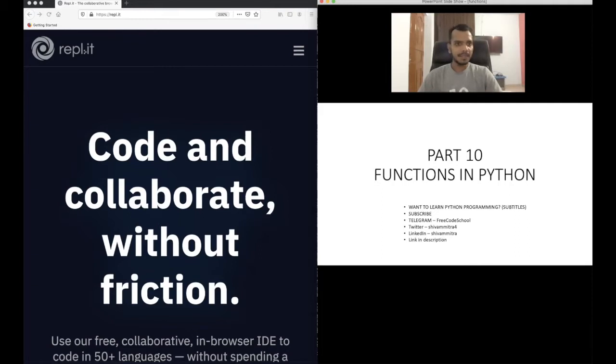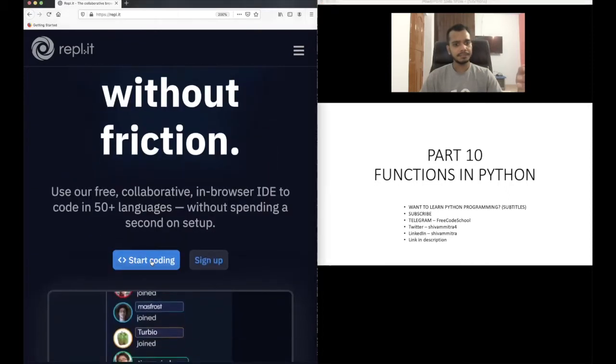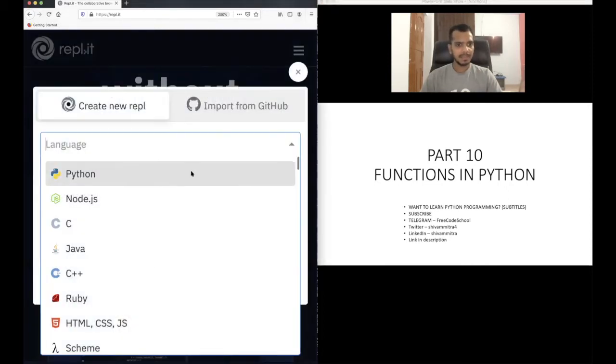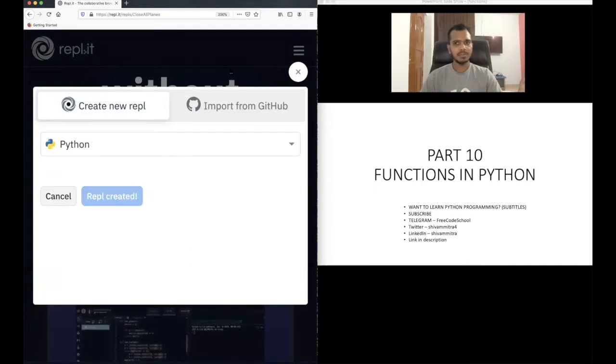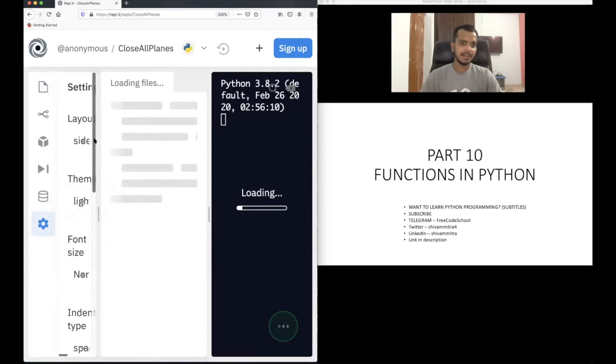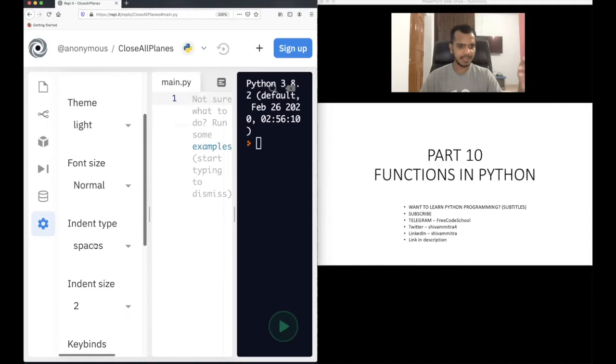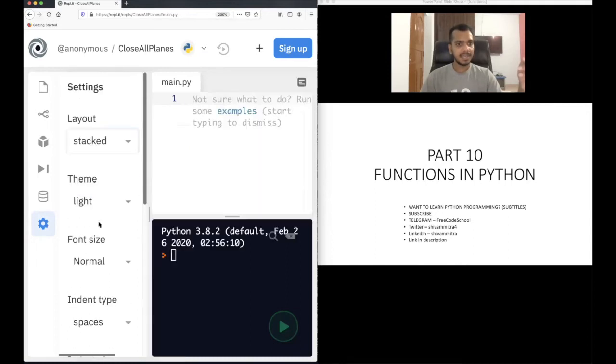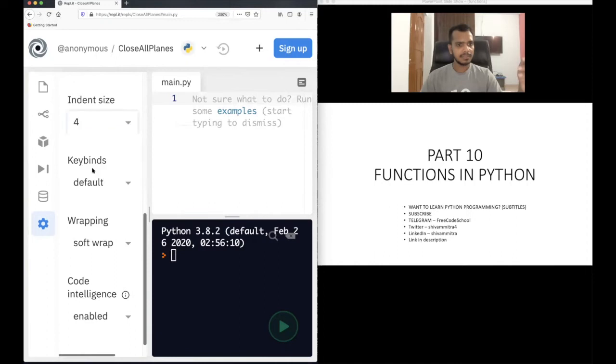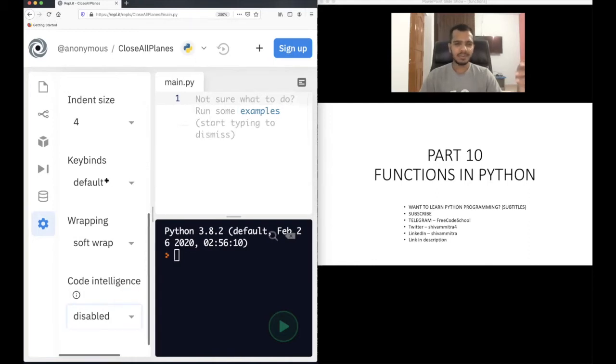Let me set things up. I do all the hands-on practice on repl.it, this website. So what I will do is start coding. I will select Python here and create a repl. Initially I will just adjust some settings here. If you are already continuing from my previous videos, you can skip this part. For me, I will set the content size to 4, and I will disable code intelligence for now, although you should actually enable it.